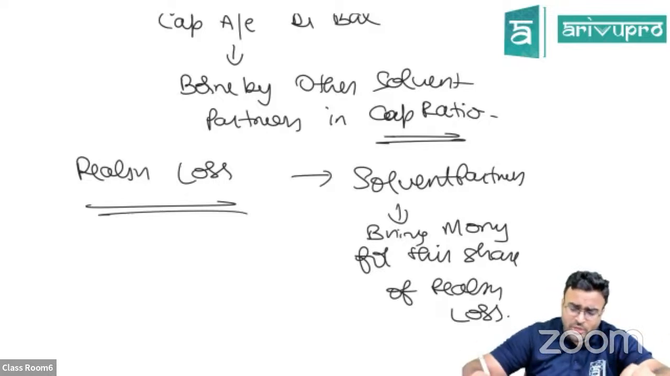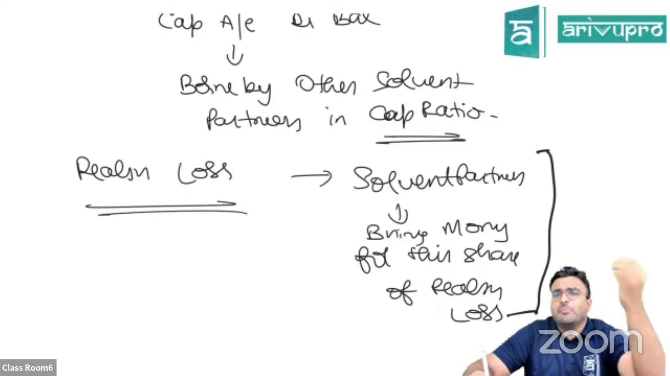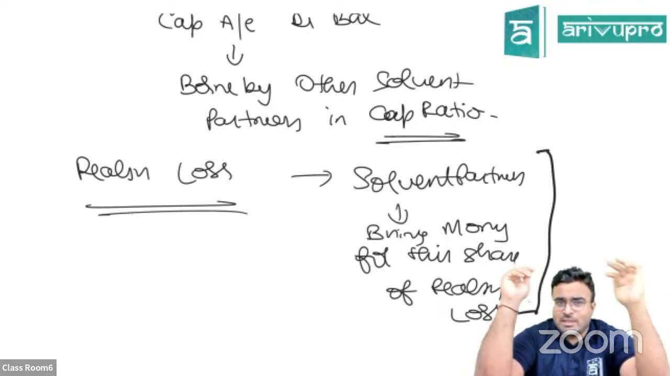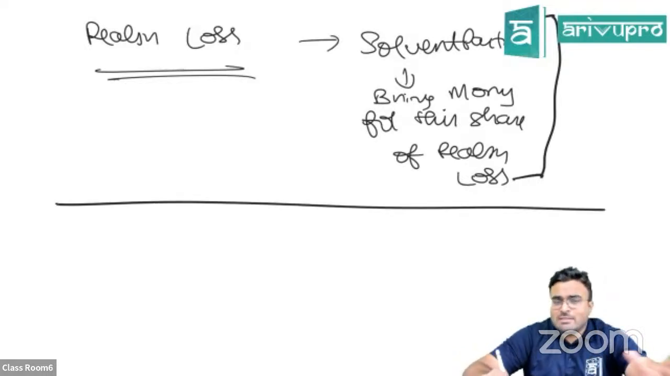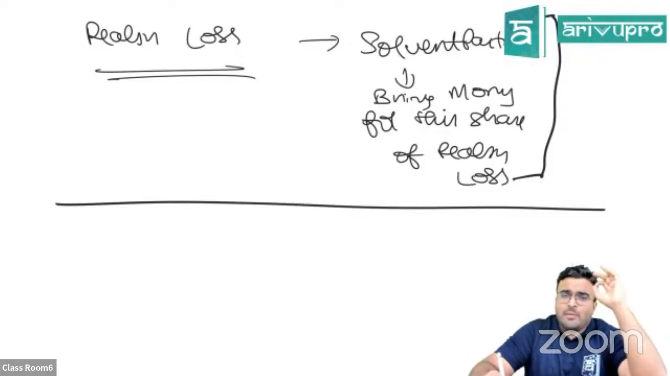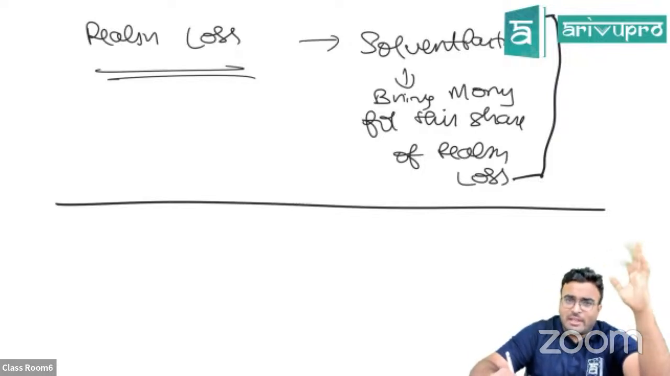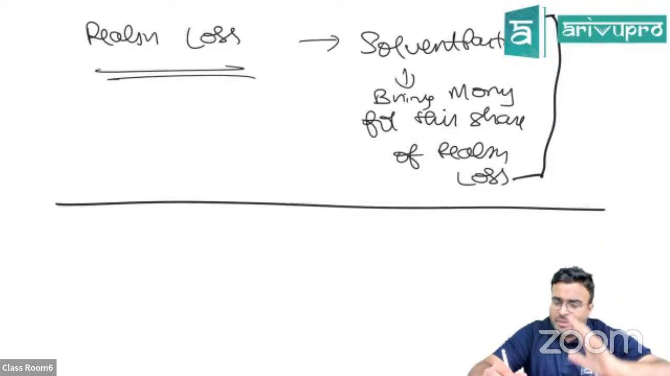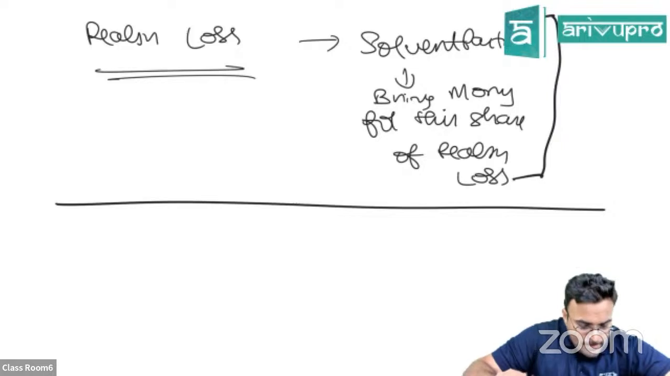One more thing to remember: if there are solvent partners and there is a realization loss, the solvent partners will bring money to make good the realization loss. These are the key points you have to remember. Finally, when the realization account is closed, only the cash account will remain along with the partners' capital accounts. Check the partners' capital accounts. Whoever has to get money will take it, and whoever has to give money will bring it, because the insolvent partner is already gone. Clear?